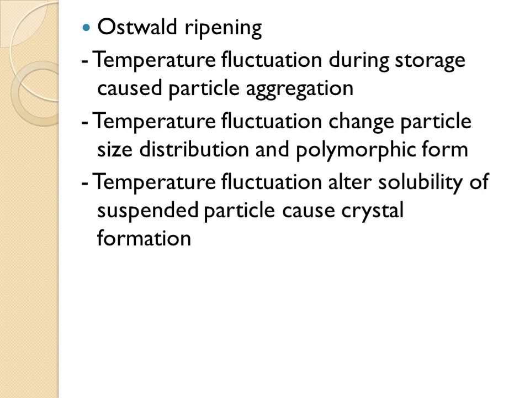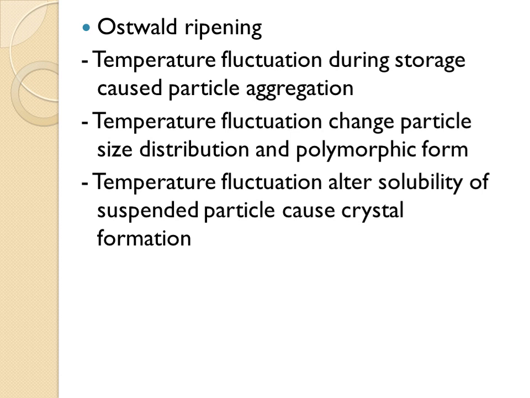Ostwald ripening is a certain phenomenon we observe in case of temperature fluctuation during the storage of the suspension. These temperature fluctuations cause aggregation of particles, which we observe because the crystals grow inside the suspension. Temperature fluctuation also changes the particle size distribution and the polymorphic form of the drug.